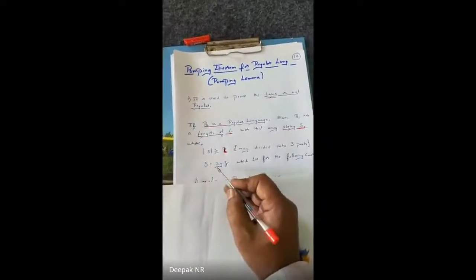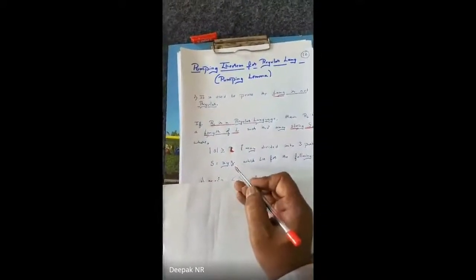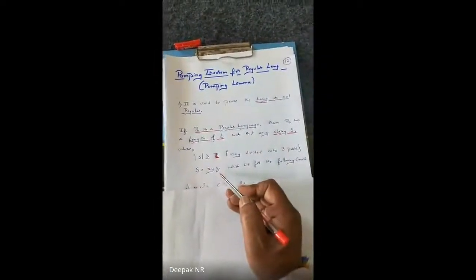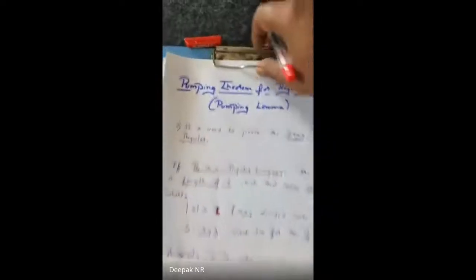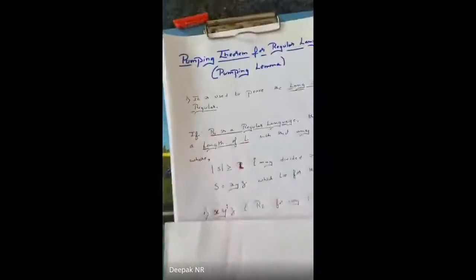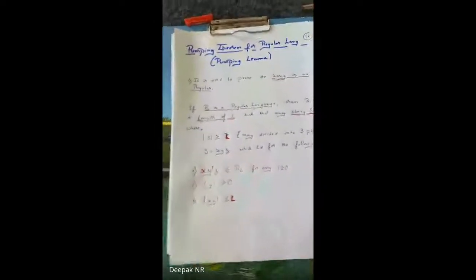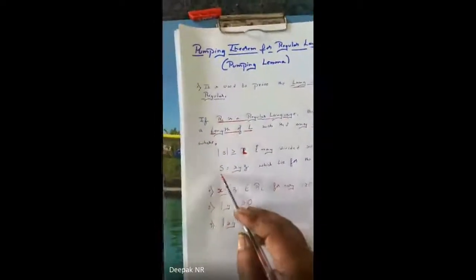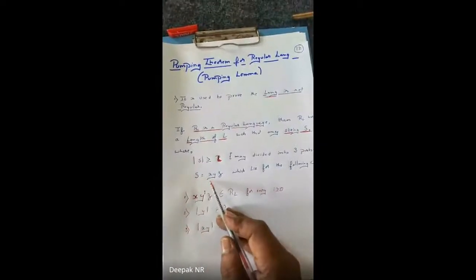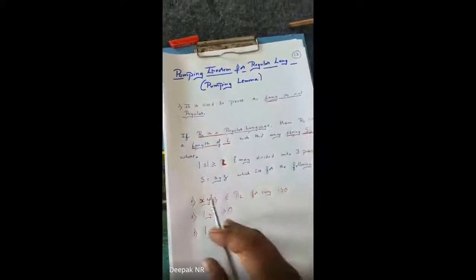A string is always divided in XYZ format. Now I'm just explaining the theorem. I'll take an example and then show how to prove the given theorem. As I said, S is divided in XYZ format. So what is that XYZ?